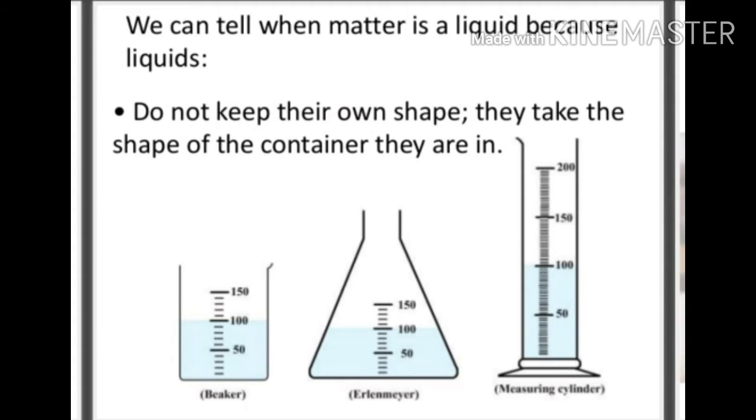We can tell when matter is a liquid because liquids don't keep their own shape. They don't have a fixed shape, but they have a fixed volume. They take the shape of the container in which they are poured. For example, three containers are given in the pic: beaker, conical flask and measuring cylinder, and the liquid takes the shape of these containers,